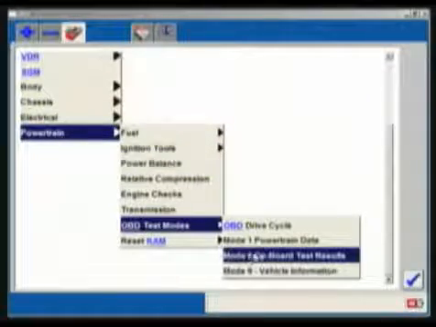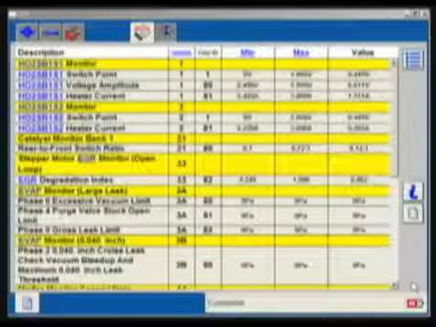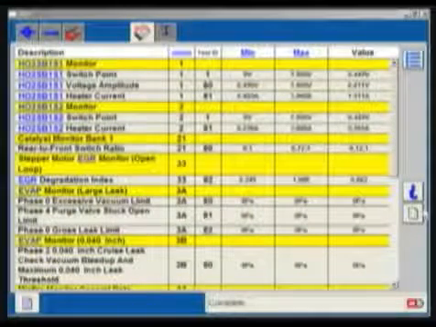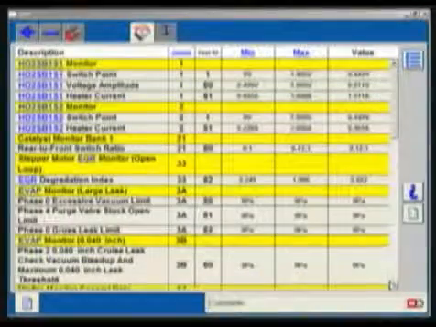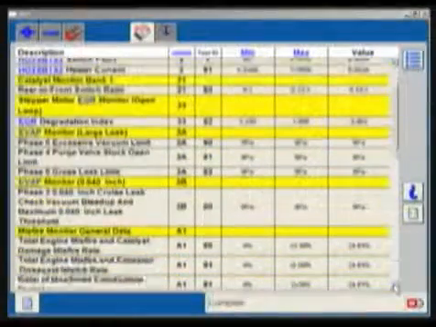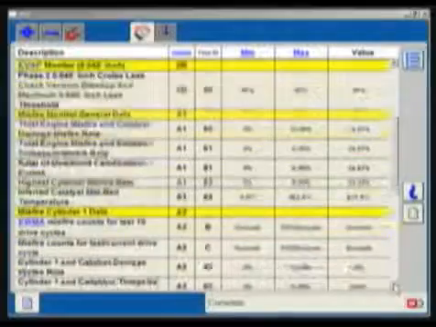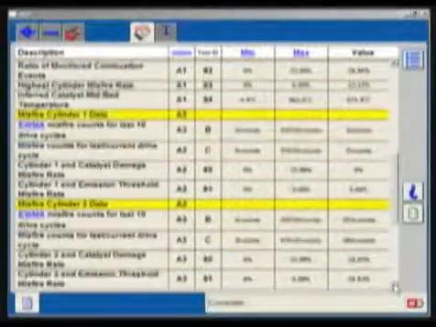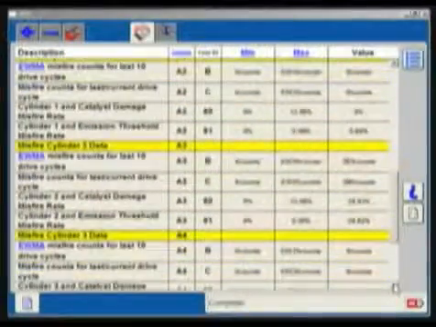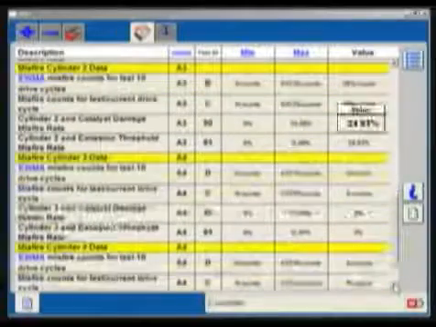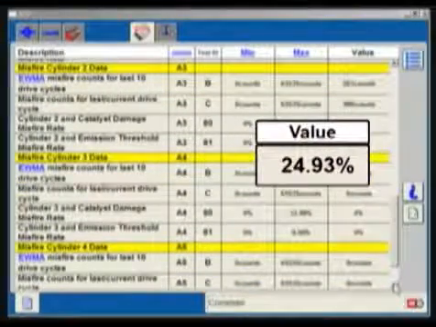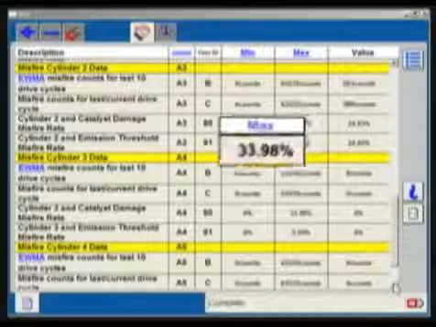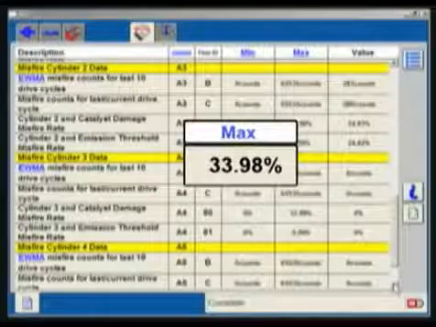Here again I'm going to use the IDS, go into Mode 6. We're going to scroll through here a little bit, get down to the misfire section. I'm going to hit my refresh button so we get the current data. And there again, Mode 6 tells us cylinder number 2 misfire. We're at 24%. So the fail rate on this to set a DTC has to be 34%. So that's why we don't have a P0302.